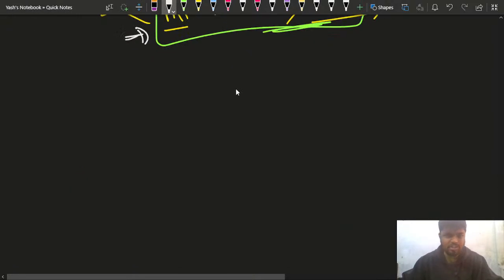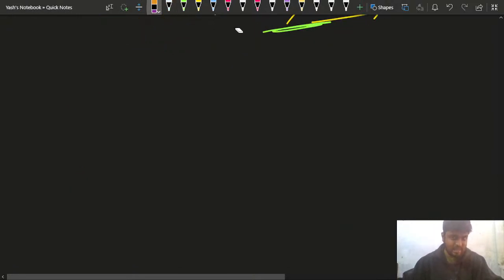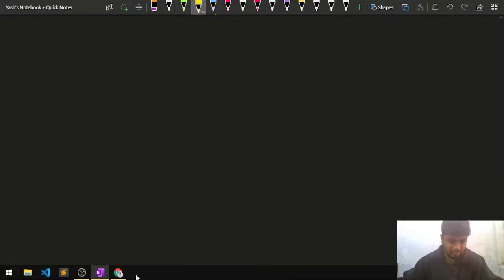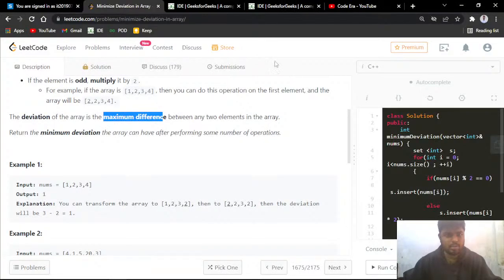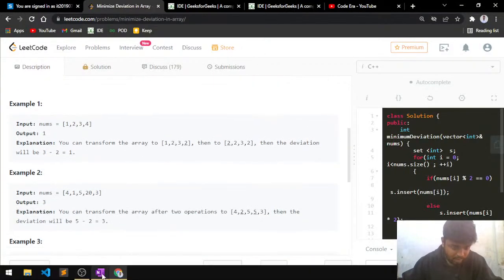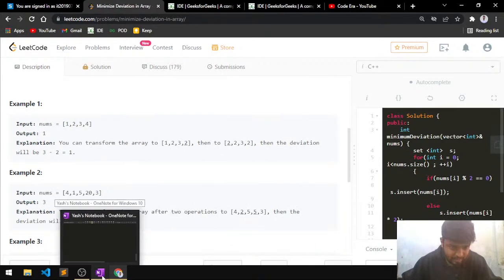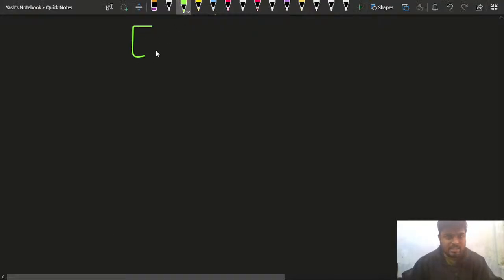Now let me come to this particular test case, the second test case, so that I can understand things a little bit better. Let me have a look at the test cases. The test case is 4, 1, 5, 20 and 3.